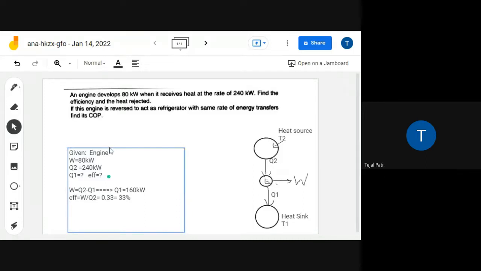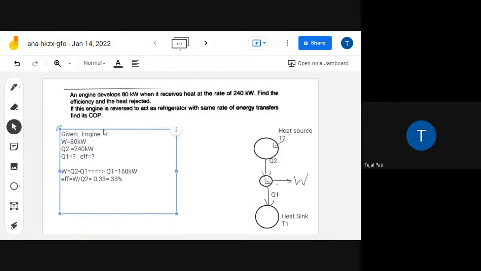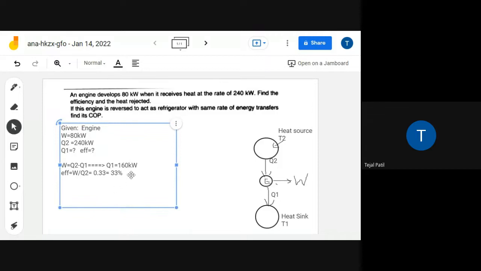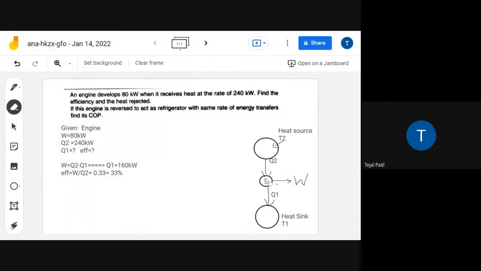So this is the first part of this numerical. Now let's see the second part. What it is saying further: if this engine is reversed to act as a refrigerator. Now instead of engine, it is acting like a refrigerator, same temperature, same energy inputs.